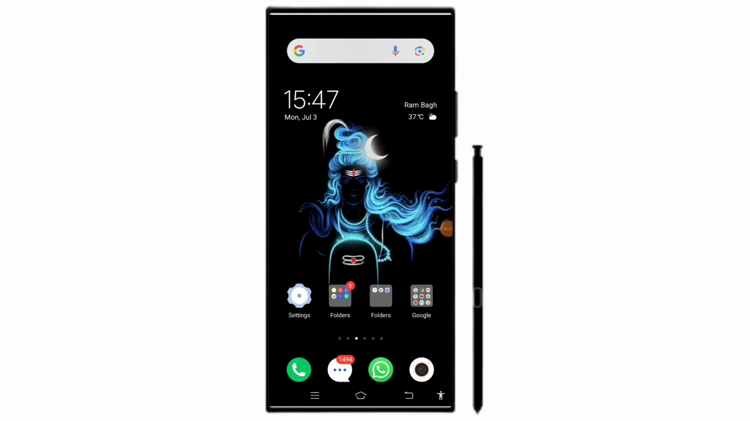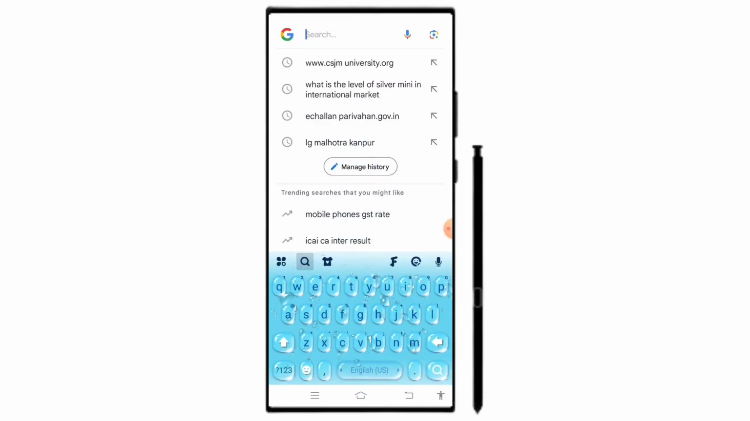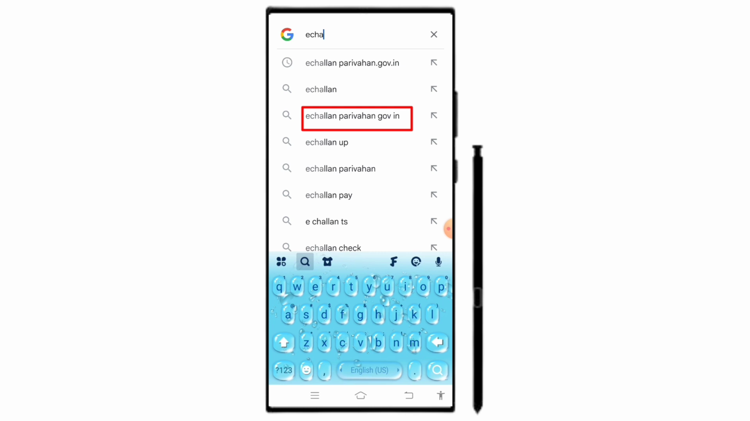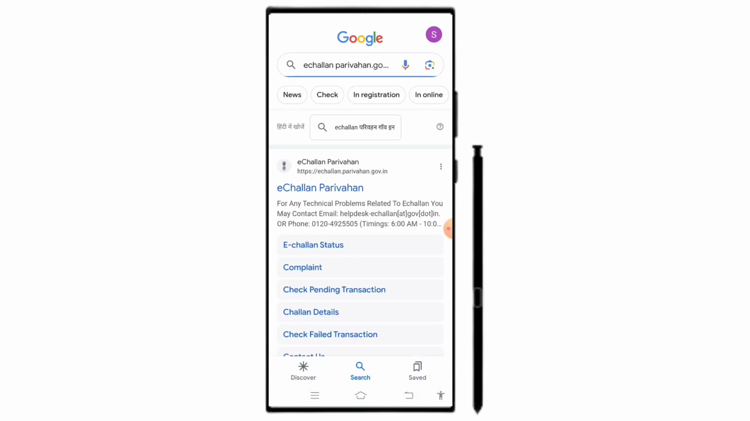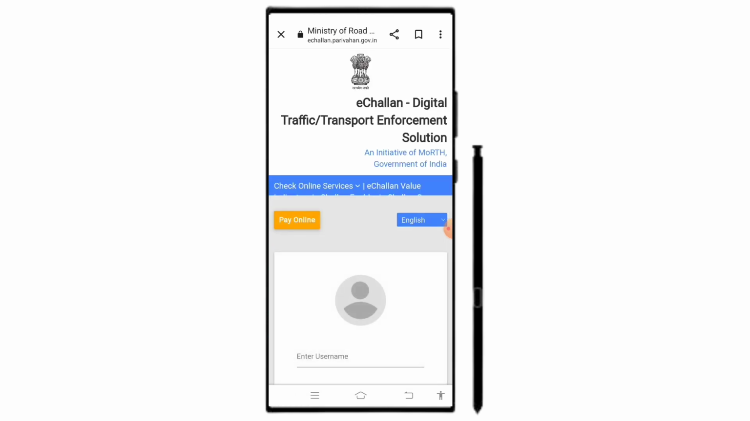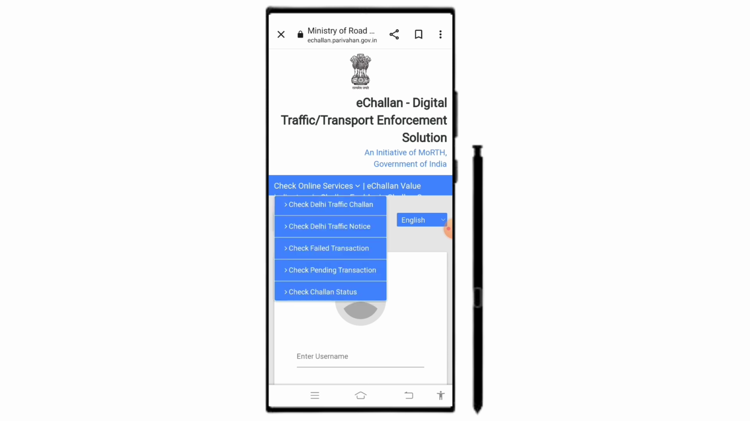Let's begin. First you need to open Google. After that you need to type in the search box e-challan parivahan.gov.in. After that you need to click on the very first link emerging in front of you, which is e-challan parivahan. Click on it. After that this kind of interface will emerge in front of you. Here you need to click on check online services, under which you need to select check challan status.